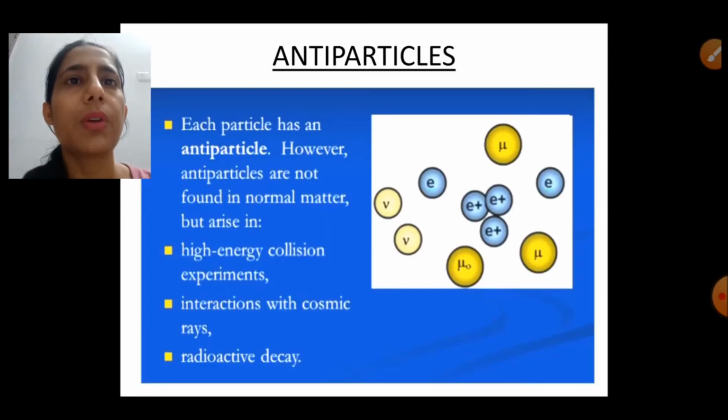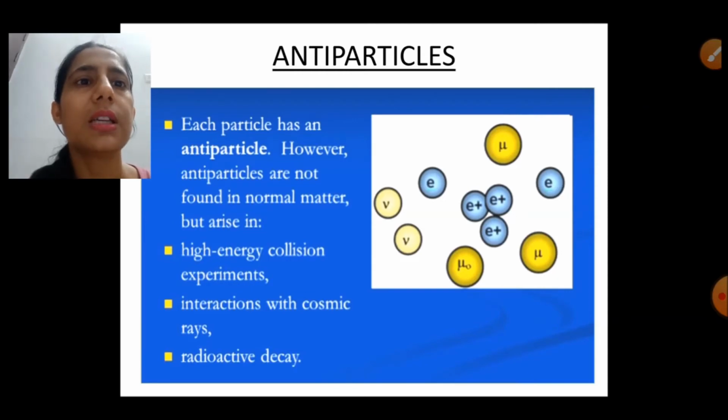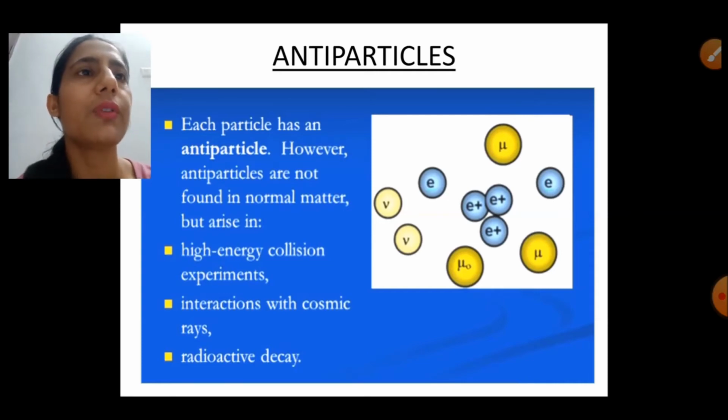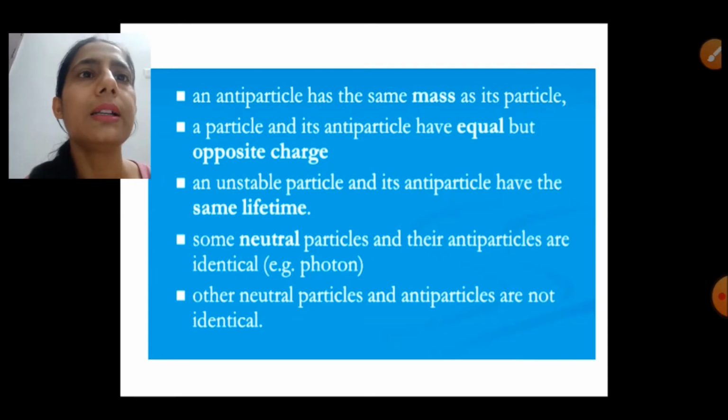Next thing is the concept of antiparticle. Each particle has its antiparticle, and antiparticles are not found in normal matter. They arise in the high energy collisions, in the interactions with cosmic rays, and radioactive decay. So these 3 are the main sources of production of antiparticles. Antiparticle mass is the same as the mass of the particle, and they have equal and opposite charge. If we have a particle and one antiparticle, then their charge is equal but the sign is opposite.